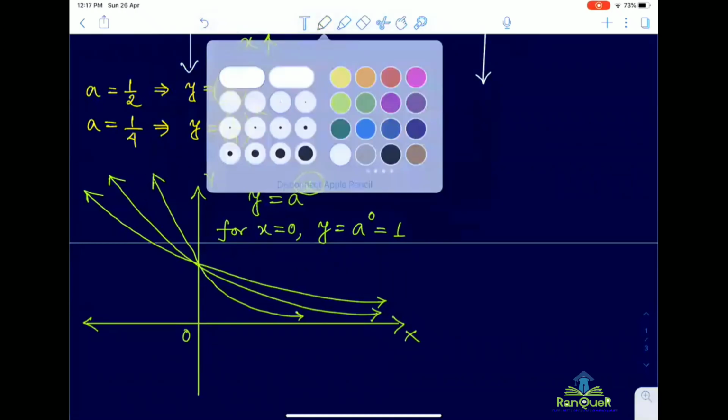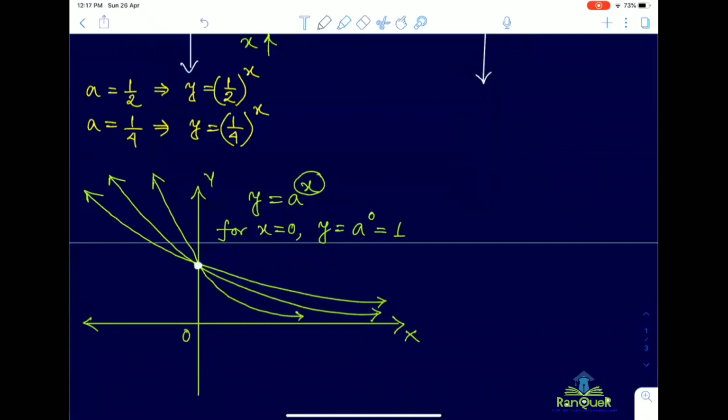Okay. So accordingly, this point is fixed. This point, that is (0, 1), is the fixed point for every y equal to a to the power x. Now suppose in this case the base is a1, in this case a2, in this case a3. So the graphs are different, the expressions are different. In this case y equal to a3 to the power x, in this case y equal to a2 to the power x, and in this case a1 to the power x, like that. Tell me, any confusion up to this?